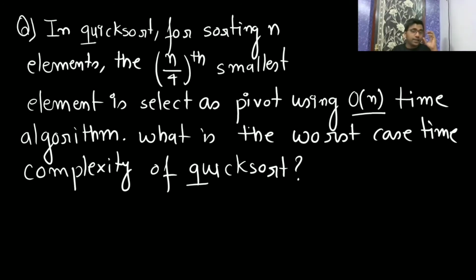See, think. Now I am not going to select the last element as the pivot element. I am going to select the n by fourth smallest element as pivot element. Some algorithm is there which is going to take big O of n to find the n by fourth smallest element, and then we are going to do the quicksort. Then in that case, what is going to be the time complexity of the quicksort?